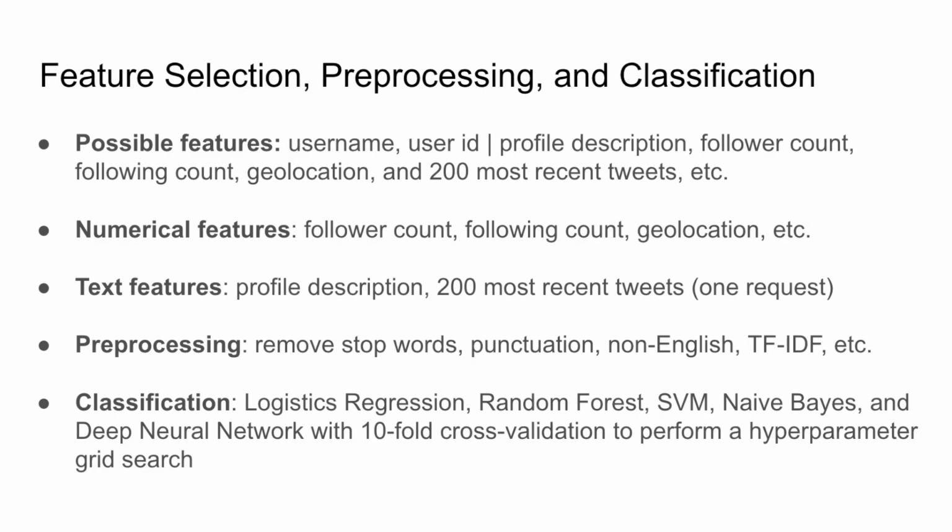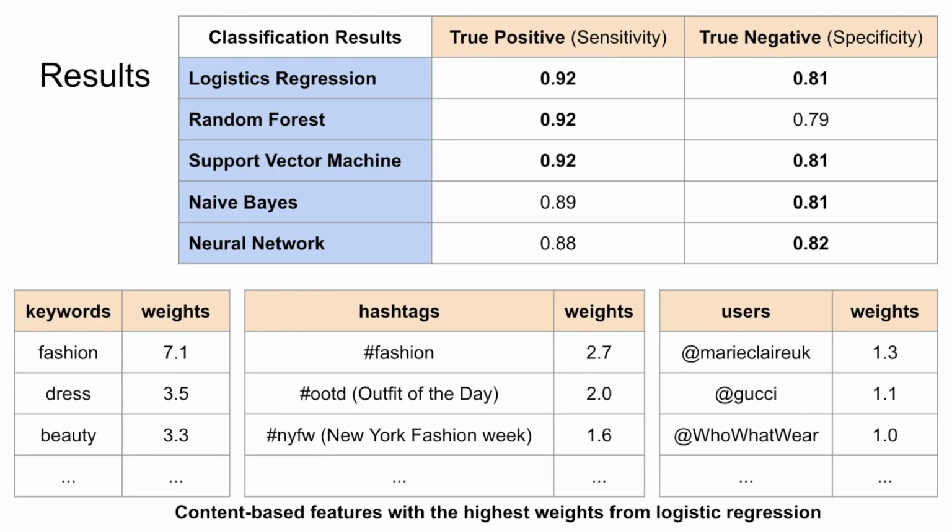We pre-processed text features, tokenized the tweets, and computed TF-IDF feature vectors for each account. Then we trained multiple classifiers with different classification models to predict whether a Twitter account is fashion relevant. The results show that logistic regression and SVM models outperform the other models with respect to the true positive and negative rates. We chose the logistic regression model since it's more interpretable than SVM. The results reveal that content-based features computed over the profile description and the mined tweets have the highest weight.